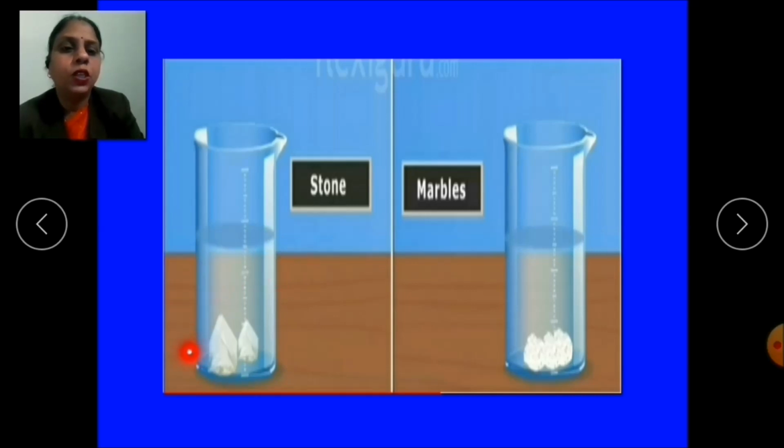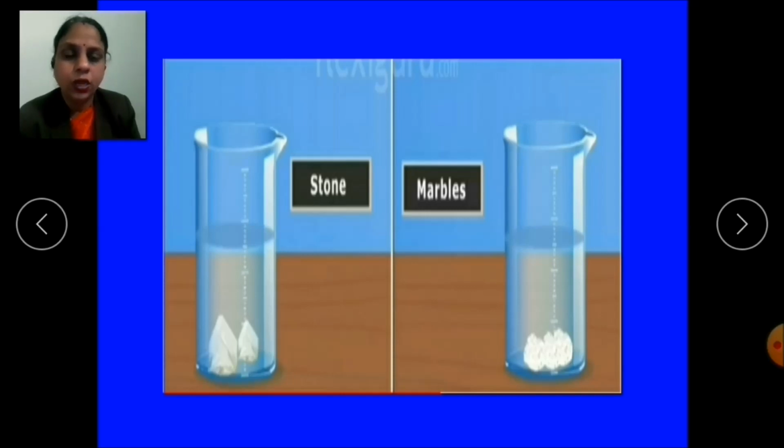As in this picture you can see the stone and marble in the water are visible to us. That means mud, chalk powder, sand, stone, marbles, they do not dissolve in the water. So that means children, the substances which do not dissolve in the water settle down at the bottom of the container.